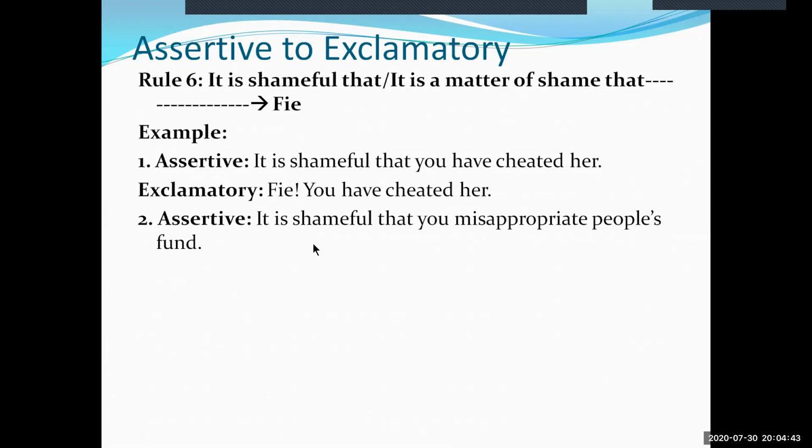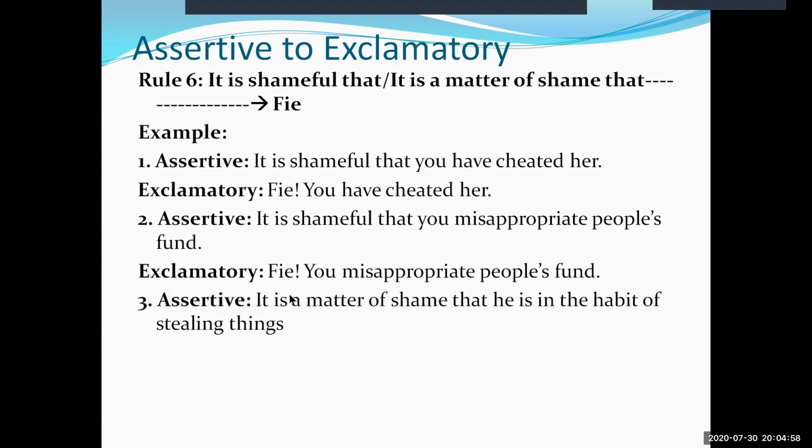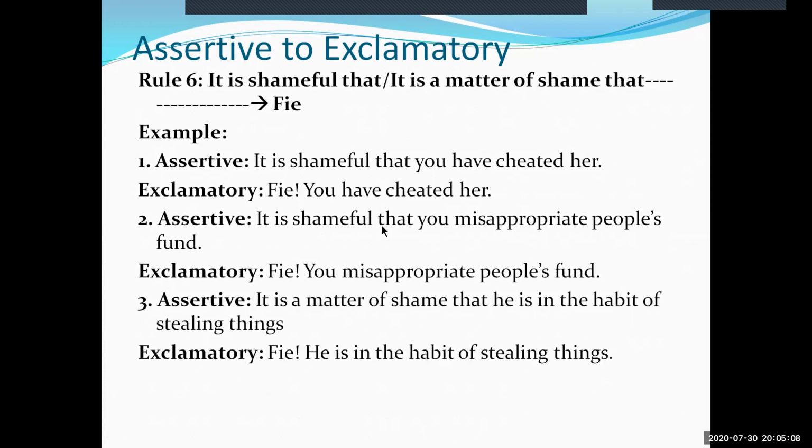So it is shameful that you misappropriate people's fund. Its exclamatory form will be fie, you misappropriate people's fund. Example 3, it is a matter of shame that he is in the habit of stealing things. Its exclamatory form will be fie, he is in the habit of stealing things.